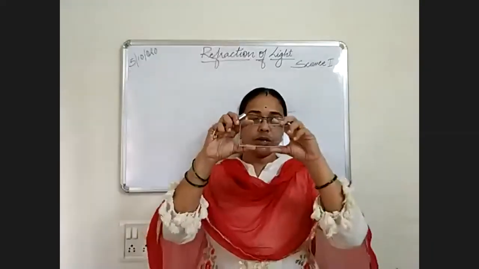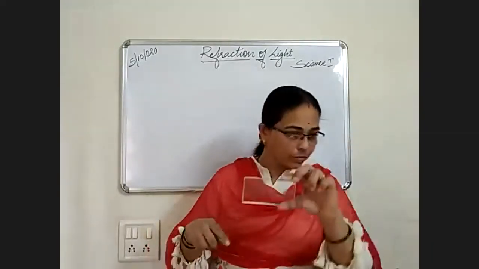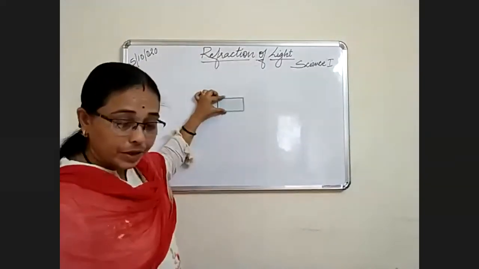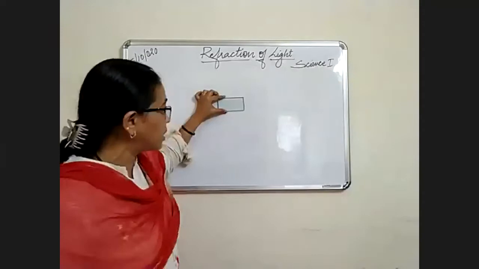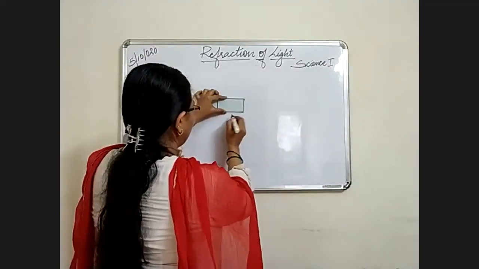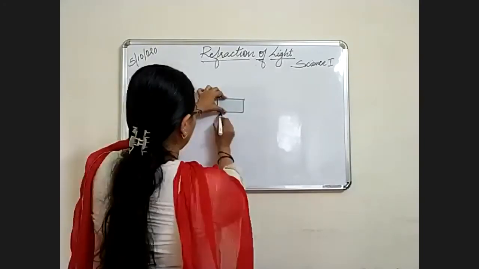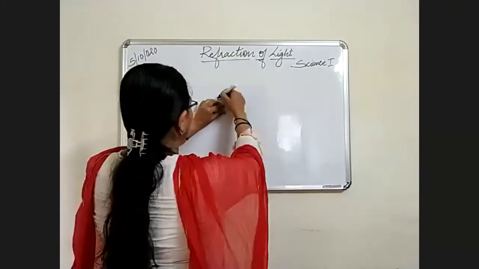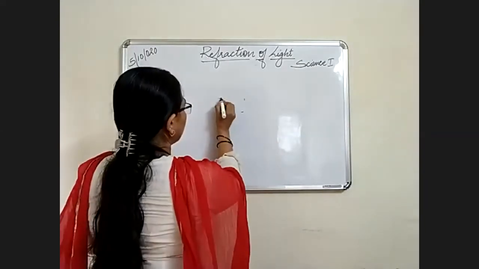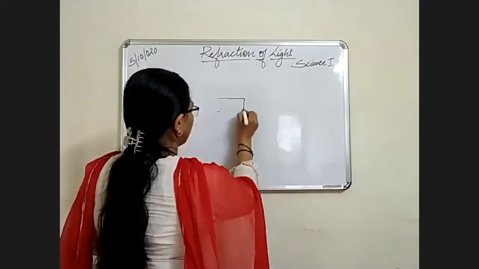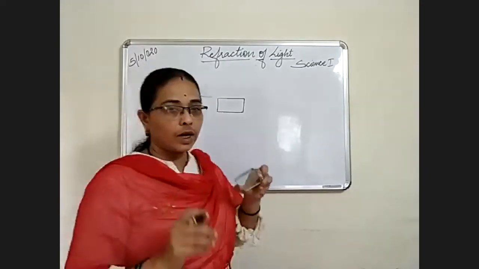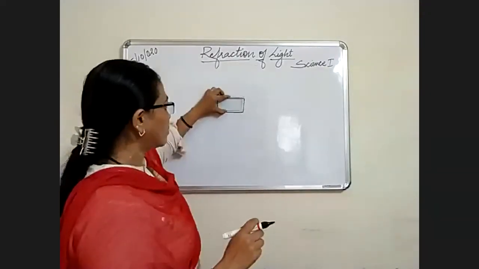You could see the glass slab. When I keep it here, I'll mark down its ends. Okay, I have drawn an outline of the glass slab.